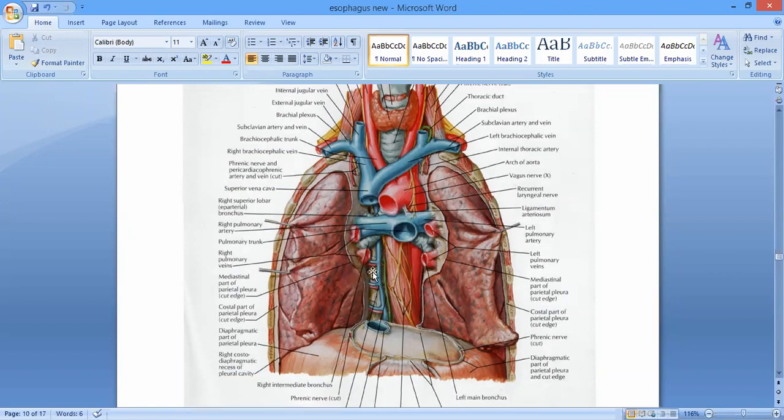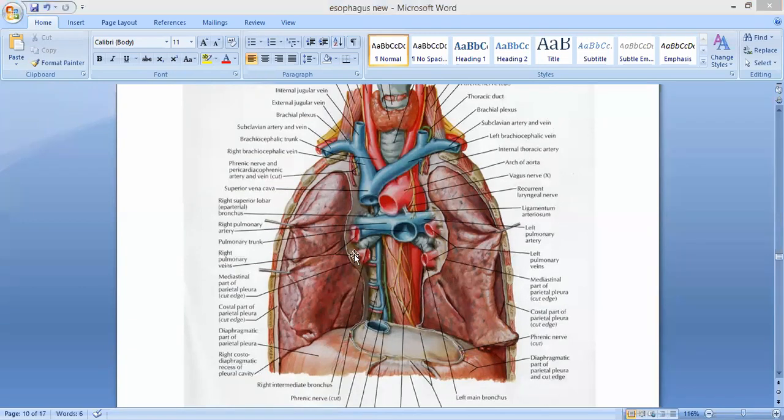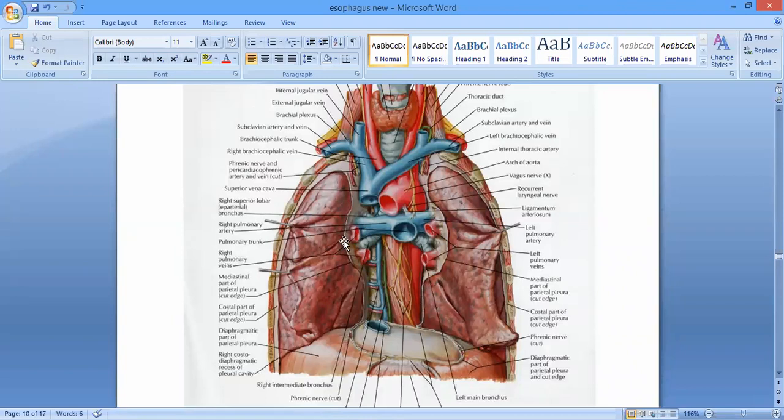Okay, now on the right side, what is lying there? On the right side of the esophagus we have got the right lung and the pleura. Right lung and the right pleura. We have got the azygos vein and we have got the right vagus nerve. See from here, the right vagus nerve is coming. It will pass by the root of the lung and then it will be running on the right side up to here, right? So the right vagus nerve is present over here, right? So we have got the right lung and the right pleura, azygos vein and the right vagus nerve. Okay? We will talk about the left side.